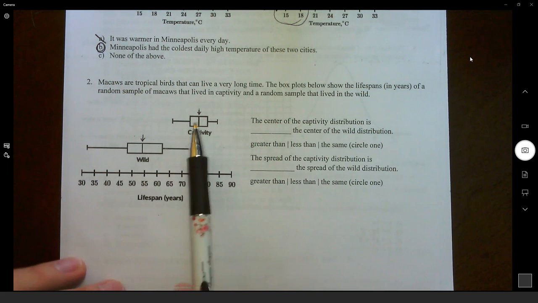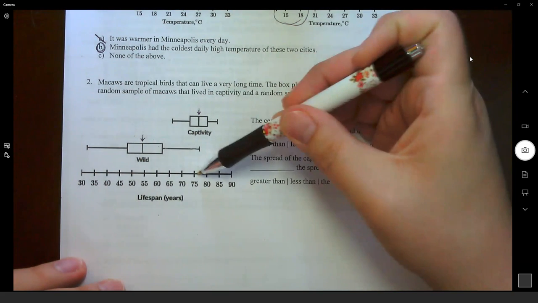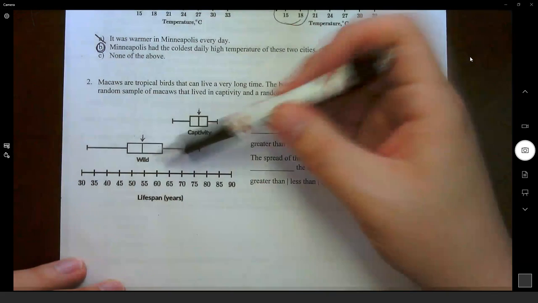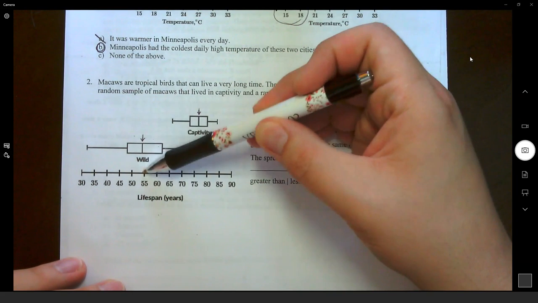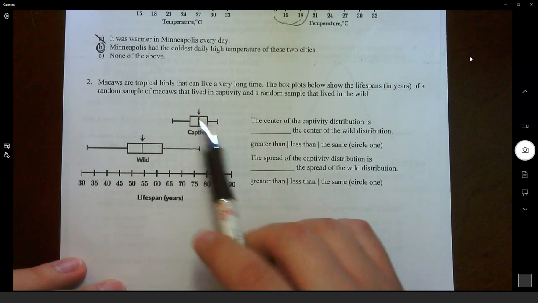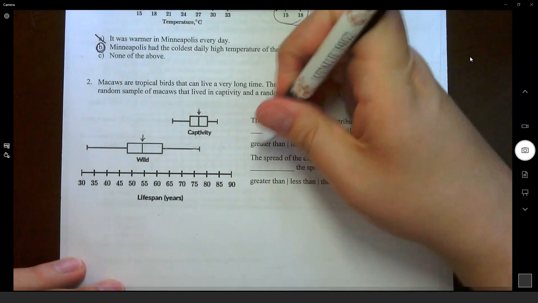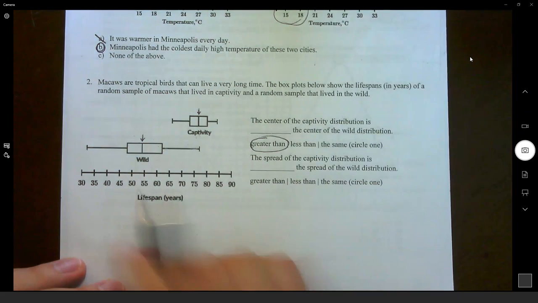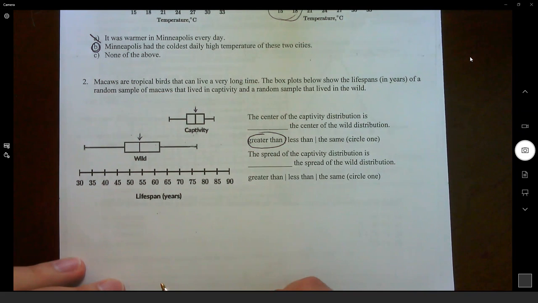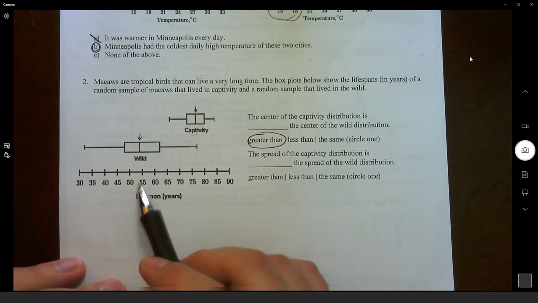So if we look at the centers, the center of the captivity is somewhere around 76, whereas the wild distribution center is, I'd say, 54. So comparing 76 to 54, the captivity center would be greater than the wild. If we're looking at the spread, we have to look at the whiskers of the box and whisker plots.